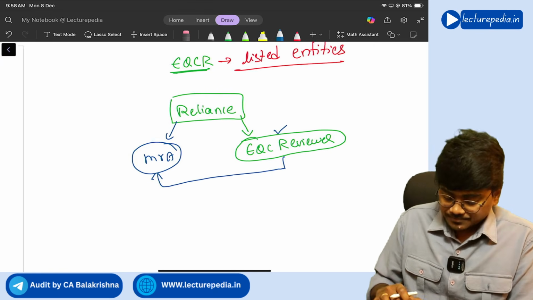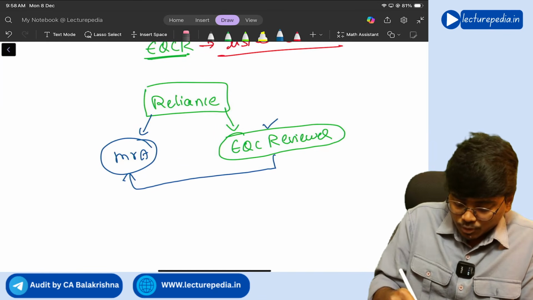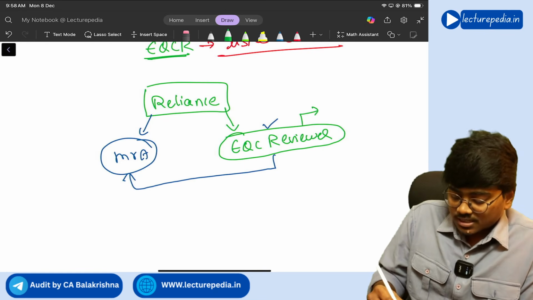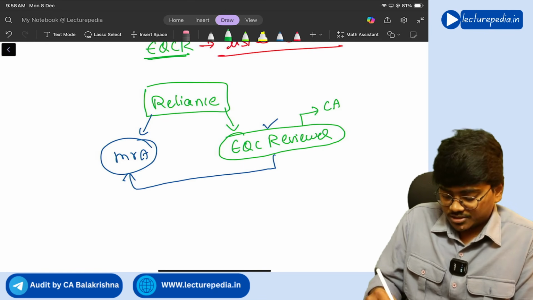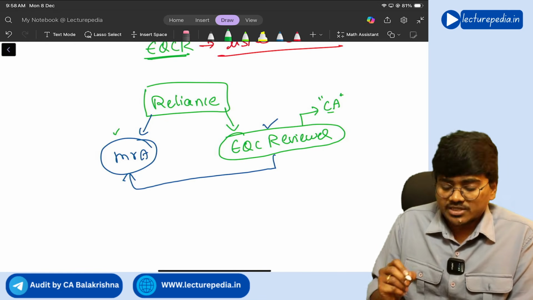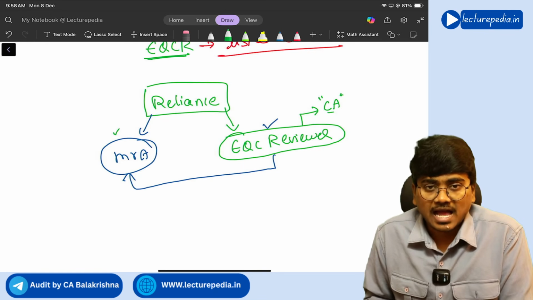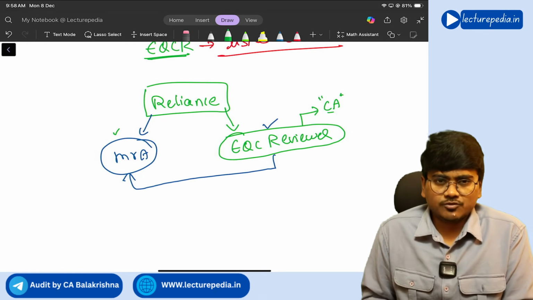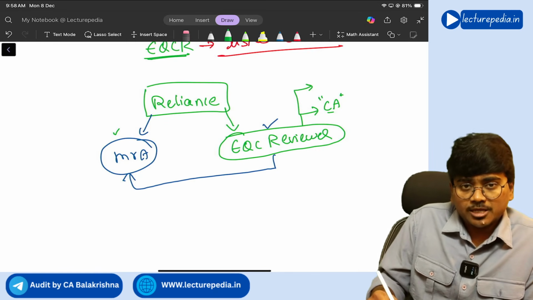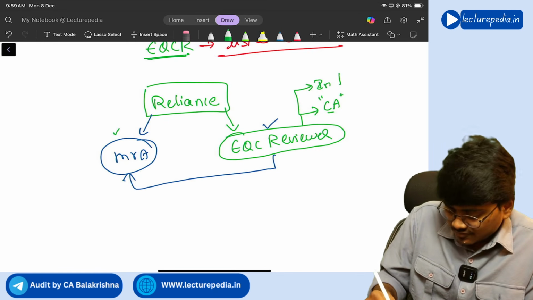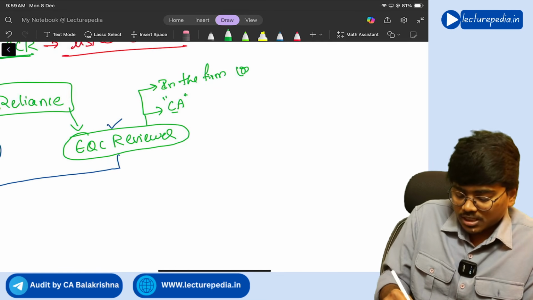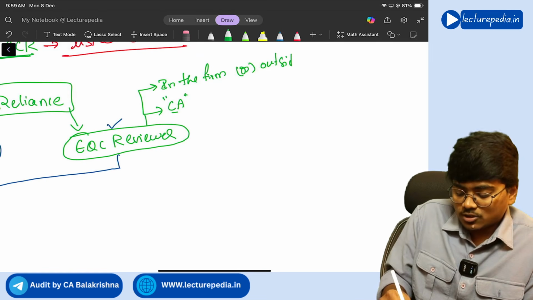Clear? Now, some important points with respect to the engagement quality control reviewer are: this EQCR must be a chartered accountant, because he is verifying the work of a chartered accountant. So he should be a chartered accountant in order to act as EQC reviewer. And this EQC reviewer can be a person within the firm or a person outside of the firm.